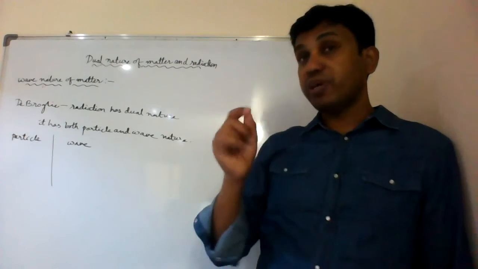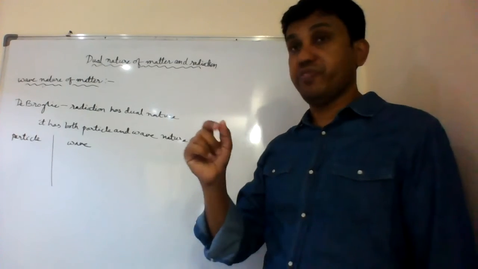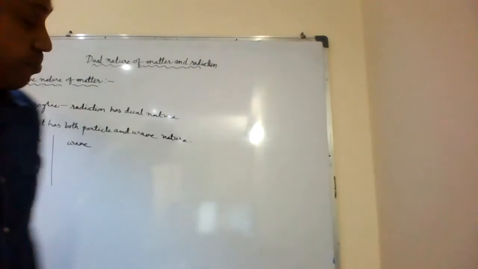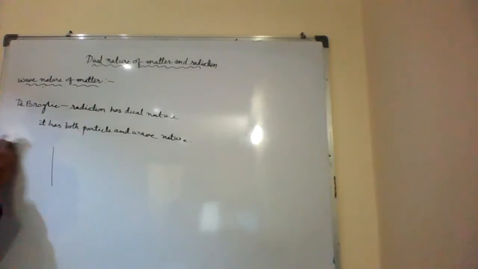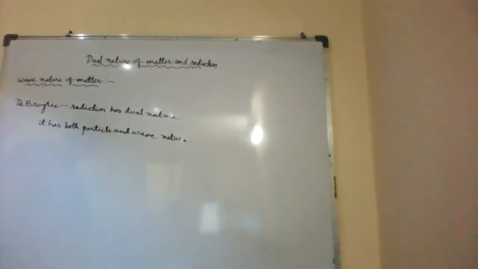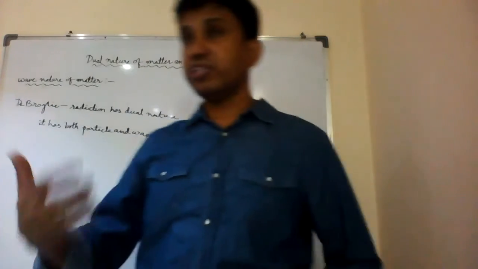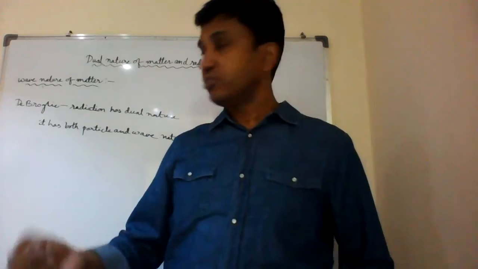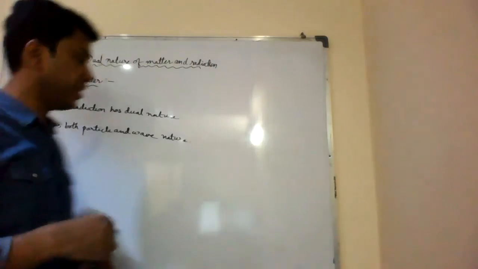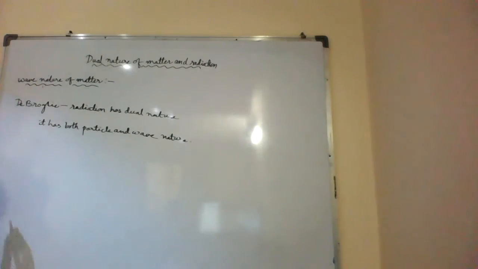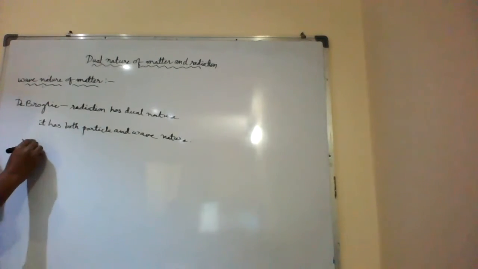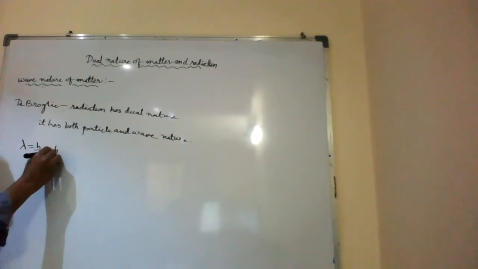He said that every particle is associated with a wave. Every particle in the universe is associated with a wave, and that wave has a wavelength lambda. As a person, every person has a character, a habit. In the same way, every particle has a wave nature. That is given by lambda is equal to h by p, which is also h by mv.